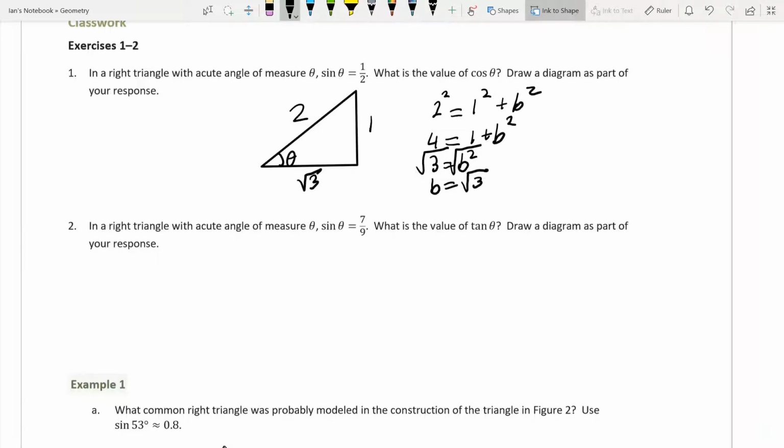So the cosine of theta is equal to adjacent over hypotenuse, so that's square root of 3 divided by 2. And that's all we had to do.